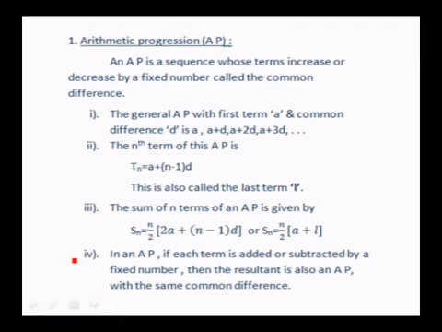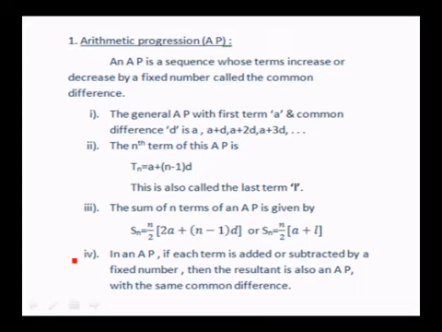The nth term of this AP is Tn equal to A plus n minus 1 into D. This is also denoted by small l. The sum to n terms of AP is given by, you know this formula, Sn equal to n by 2, 2A plus n minus 1 into D, or Sn equal to n by 2 into A plus L, because L is A plus n minus 1 into D. You can write Sn as n by 2 into A plus L also.